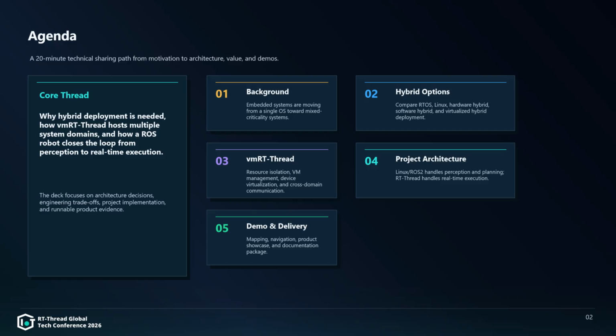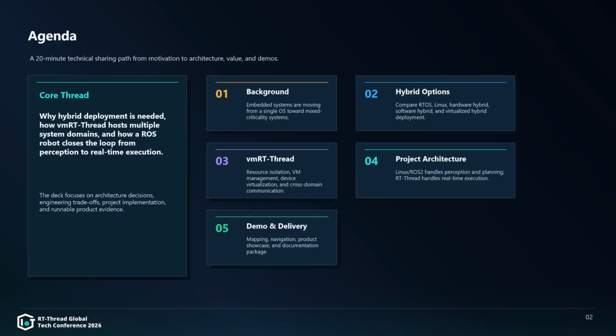The third part introduces vmRT-Thread. I will focus on its key capabilities in resource isolation, virtual machine management, device virtualization, and cross-domain communication. The fourth part is the project architecture of the virtualized hybrid deployment, or ROS robot. I will break down the Linux ROS2 intelligent algorithm domain, the RT-Thread real-time control domain, and the control loop connected by micro-ROS. Finally, I will show the project demos, including the mapping demo, the navigation demo, the final robot system, and the supporting delivery materials.